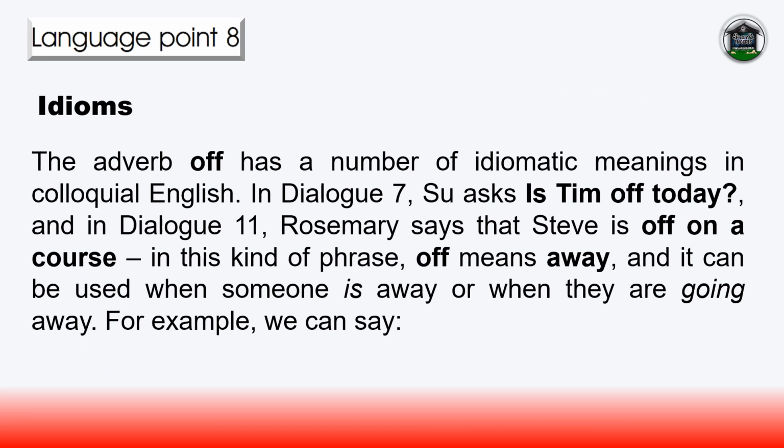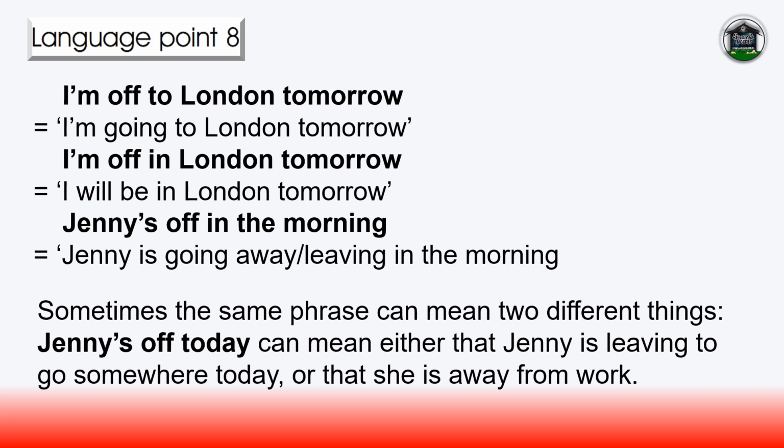Idioms. The adverb "off" has a number of idiomatic meanings in colloquial English. In Dialogue 7, Sue asks, "Is Tim off today?" And in Dialogue 11, Rosemary says that Steve is off on a course. In this kind of phrase, "off" means away, and it can be used when someone is away or when they are going away. For example, we can say, "I'm off to London tomorrow." I'm going to London tomorrow. "I'm off in London tomorrow." I will be in London tomorrow. "Jenny's off in the morning." Jenny is going away, leaving in the morning.